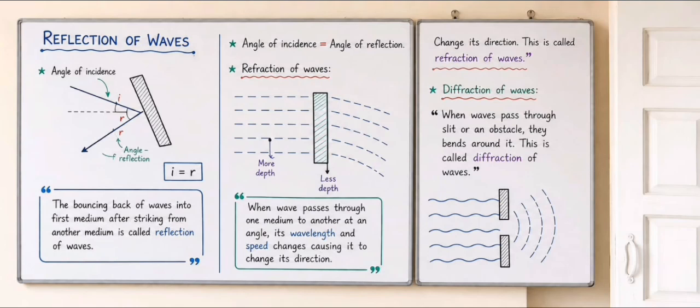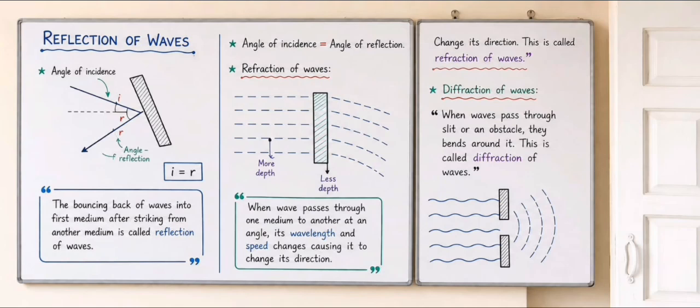This effect becomes more noticeable when the size of the opening is close to the wavelength of the wave. That's why you can hear someone's voice from another room even if you cannot see them, because sound waves bend around doors and walls.